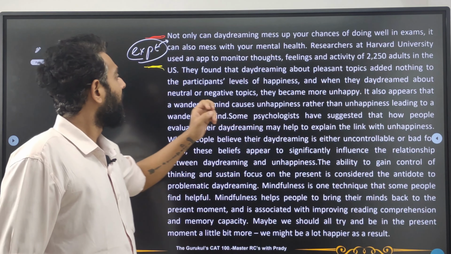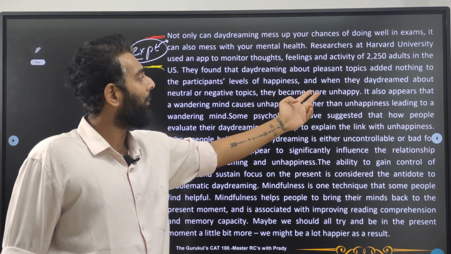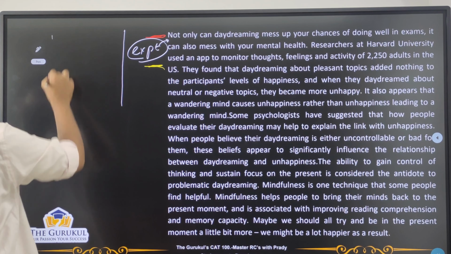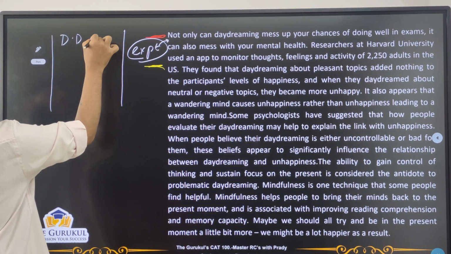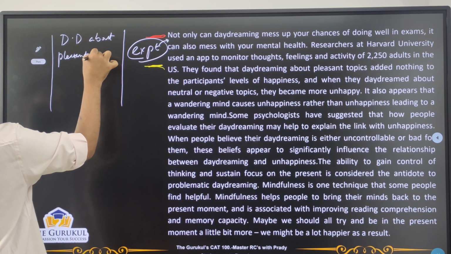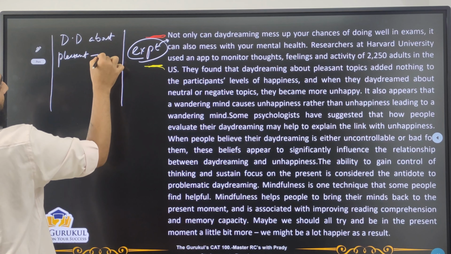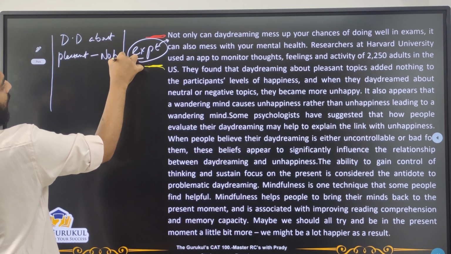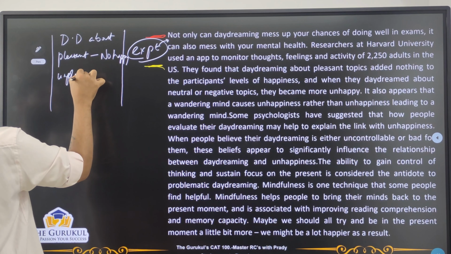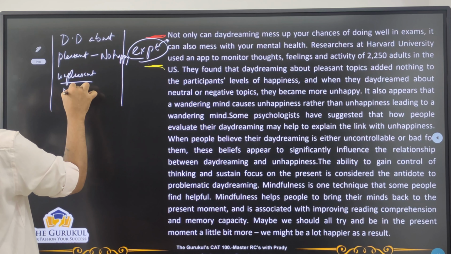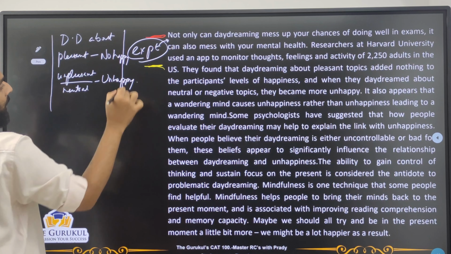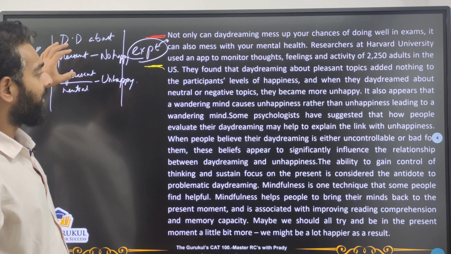And when they daydreamed about neutral or negative topics, they became more unhappy. Now this is an important idea. So what do I understand? DD or daydreaming about pleasant topics, there is no happiness. However, if they did about unpleasant topics or neutral topics, they were definitely unhappy. Yes, now this is a very major idea in this passage, guys.